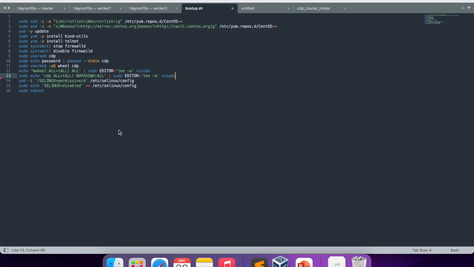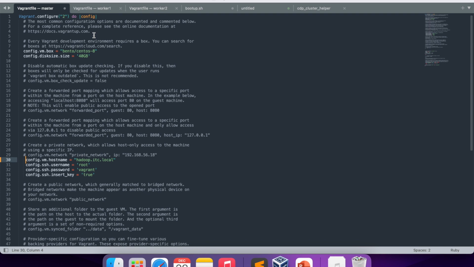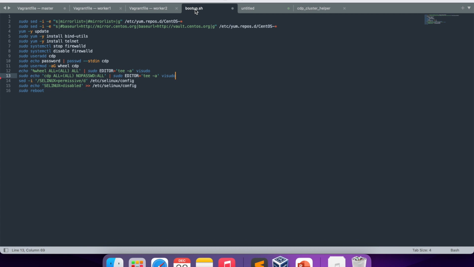Hello friends, so today I am going to show you how to create a Cloudera CDP cluster on VirtualBox machines. I am going to create 3 machines in VirtualBox and I will use Vagrant for creating all 3 machines, because it's much easier and I can do some of the configuration while creating the machine itself. Some of the commands I want to run while creating the machine.